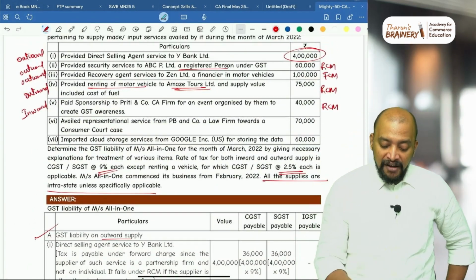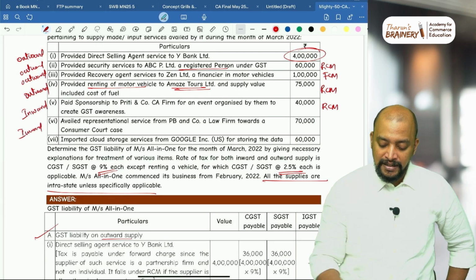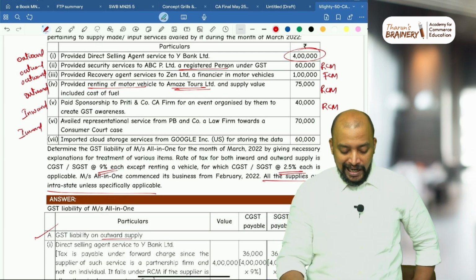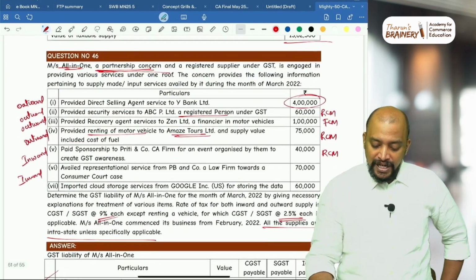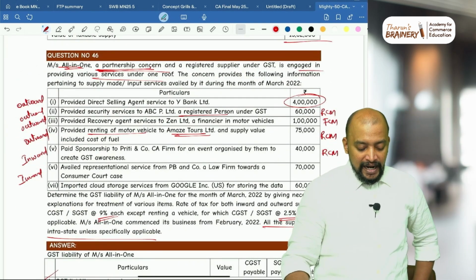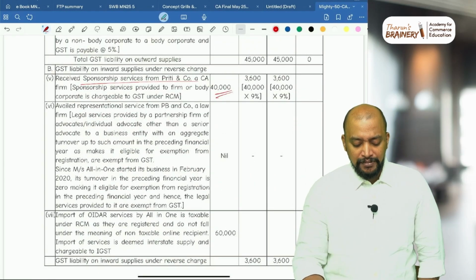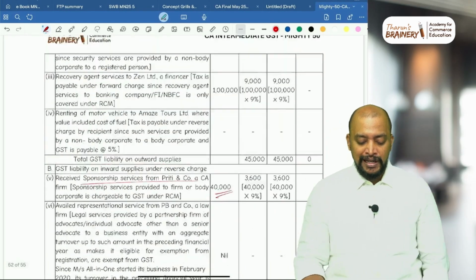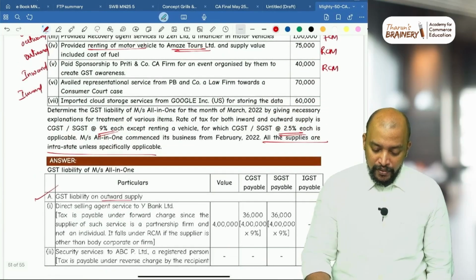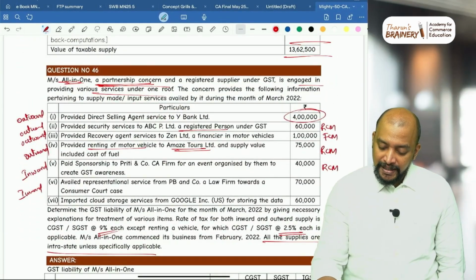Then next, availed representation service, inward supply, legal services towards a consumer court case. And here, if you see, they are registered, engaged in providing various services. And for these legal services, we have exemption. The partnership firm, registered supplier, engaged in providing various service.